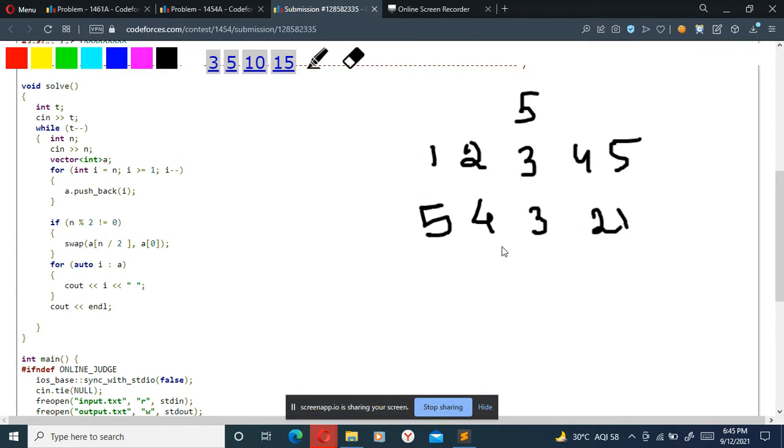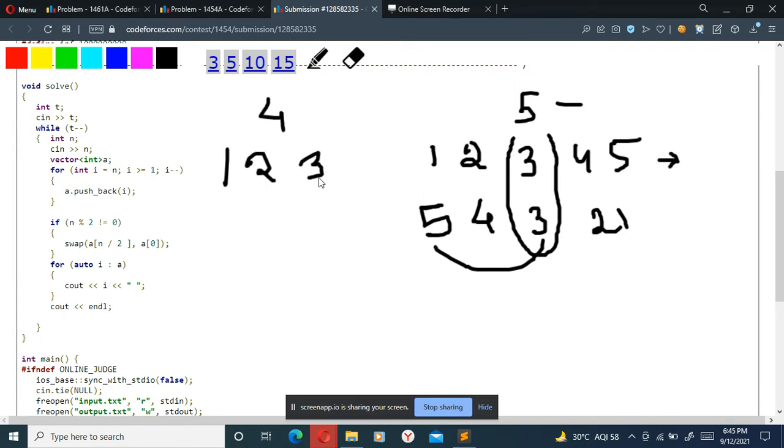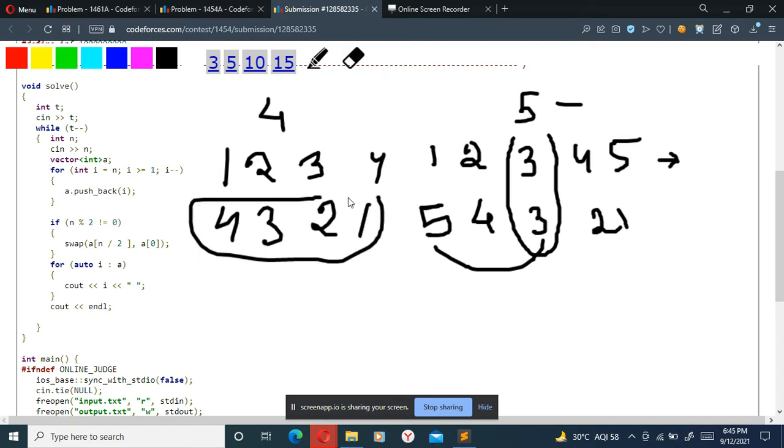As we can see, this is coinciding. That means at index 3 we have a value of 3, which is a wrong answer. So to avoid that, I've simply swapped this with this. And if my n is an odd number, like 5, then I'll have this kind of problem. But suppose n is equal to 4, so indexes 1 2 3 and 4. If I simply put it in reverse order, then this gives me an answer which is accepted.